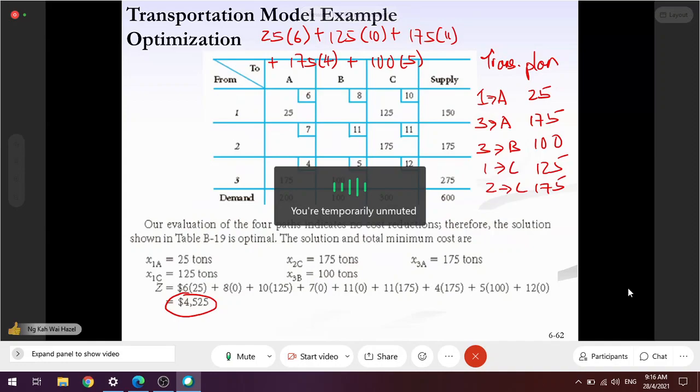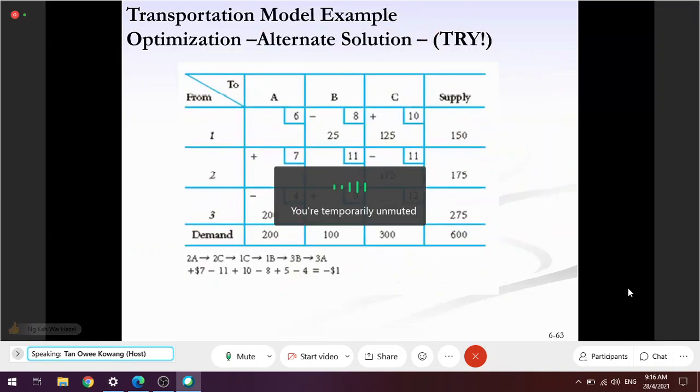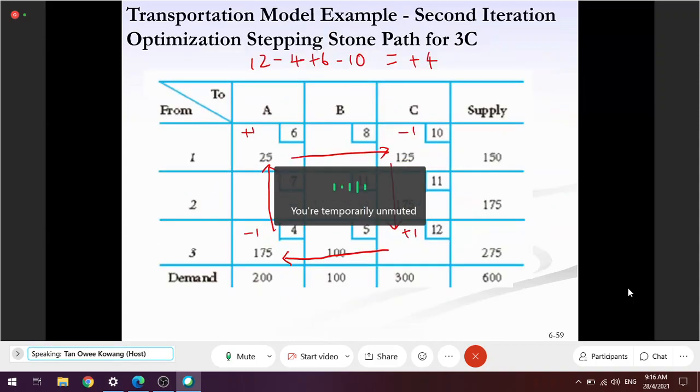Okay, good. Try. What do you mean, try? Oh, okay. This one wants to make your life difficult. It means that you remember.